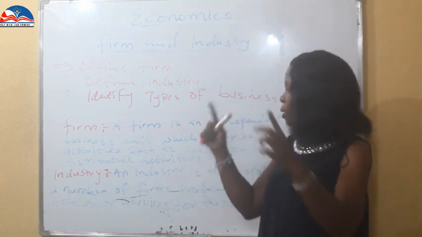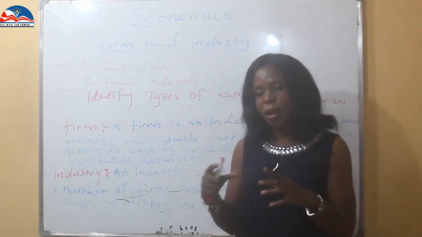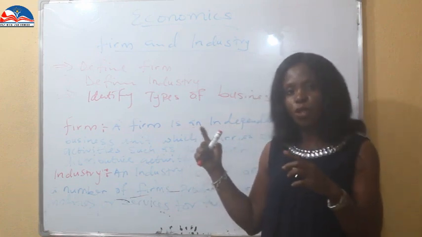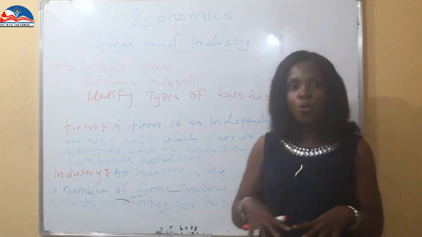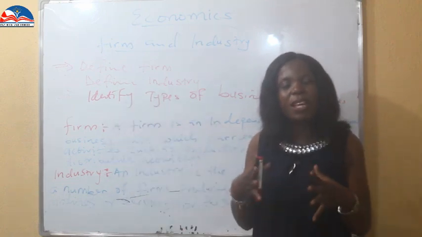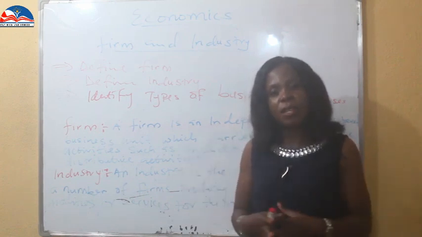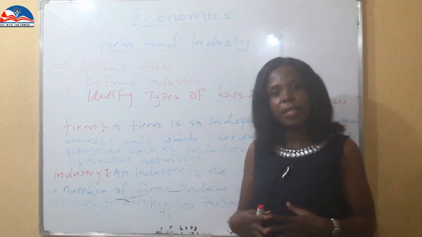Why this is a unit? A firm is a business unit that carries out business, production, manufacturing, construction, and the rest of them in business. An industry has to do with a collection of these firms that are into the same business. They carry out similar business. They do the same business and they sell to the same market.